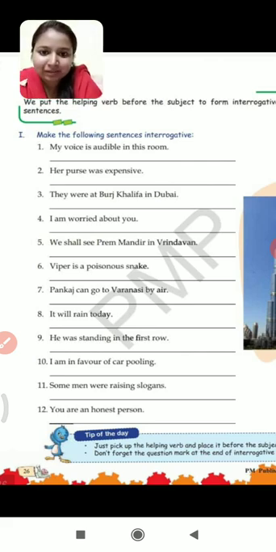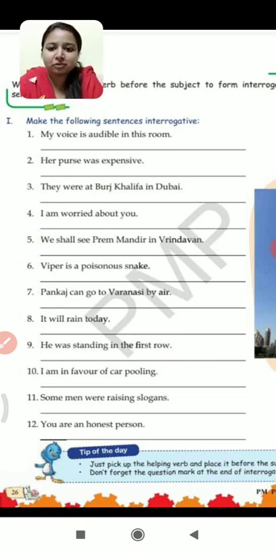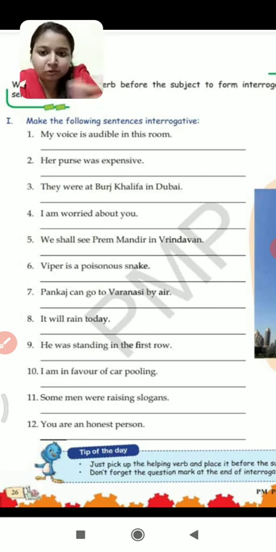Now let us see some of the examples, some of the exercises. The first exercise. Make the following sentences interrogative. So some exercises are given, and in the first question you have to make the sentence interrogative. Certain sentences are given and you have to change them into interrogative sentences. First one. My voice is audible in the room. So in this sentence, what is the helping verb? First we have to find out the helping verb. Is is the helping verb over here, so is will come before the subject. Is my voice audible in the room? And a question mark. Second one.